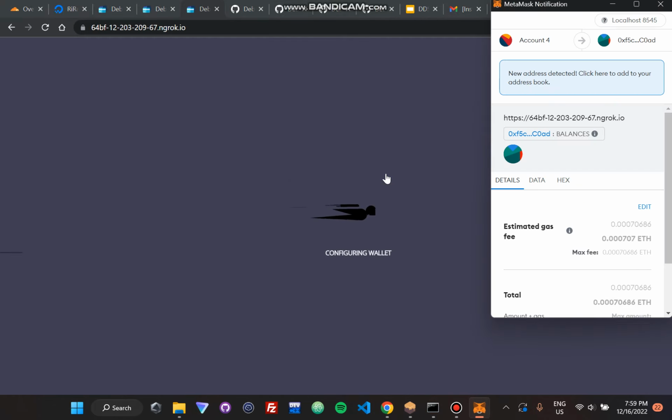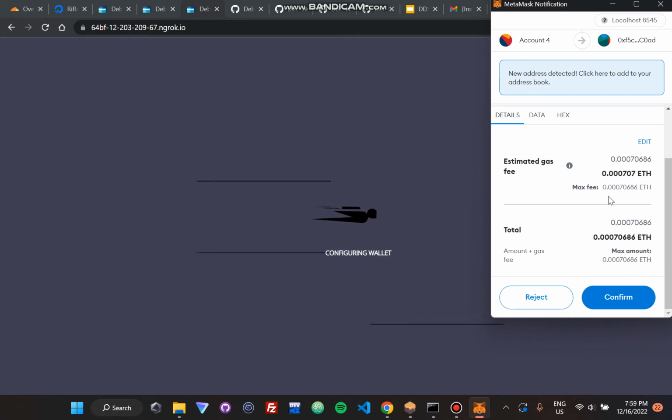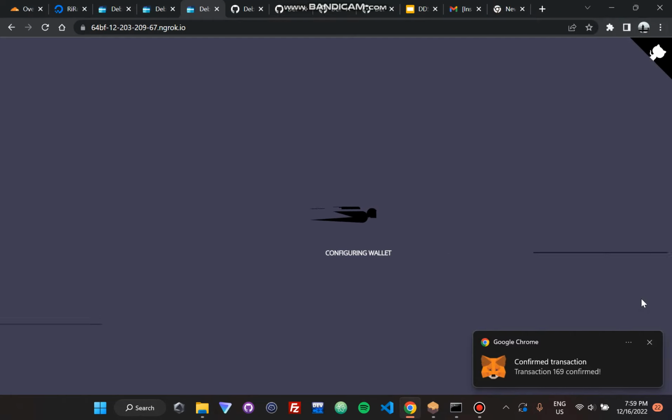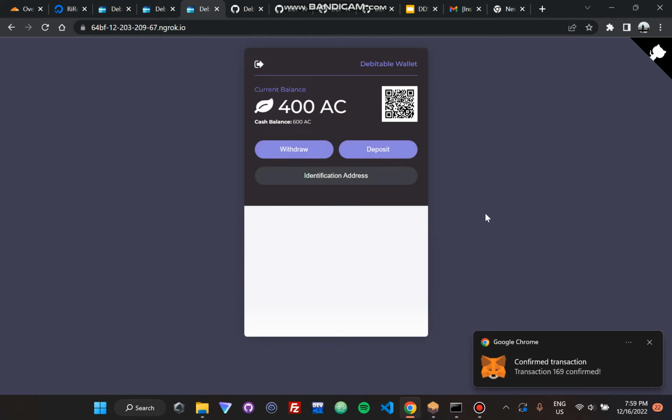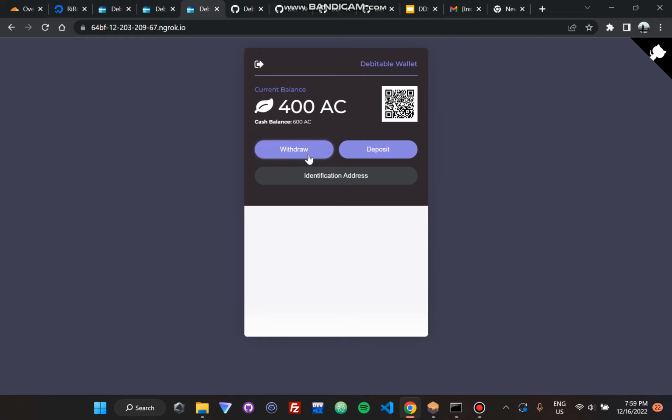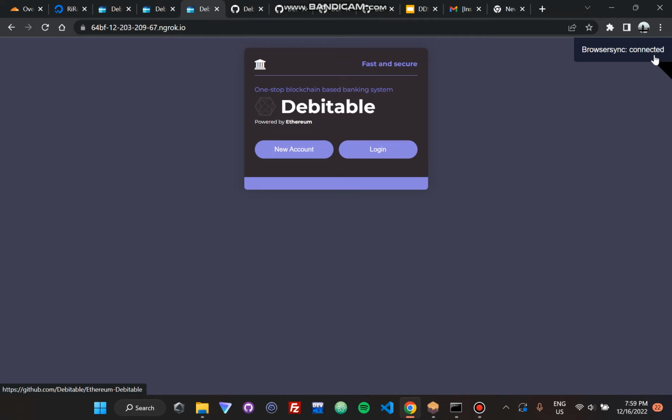Also, you can just host the system. I have written a GitHub readme about this too. You can just host the system, tunnel it with ngrok, and anyone can access it in the same way as the Radix implementation. So it was a fair comparison. So here we are back to the Debitable wallet for the Ethereum implementation. The same functionalities are there. Deposit, withdraw. Let's go to the GitHub readme for this.